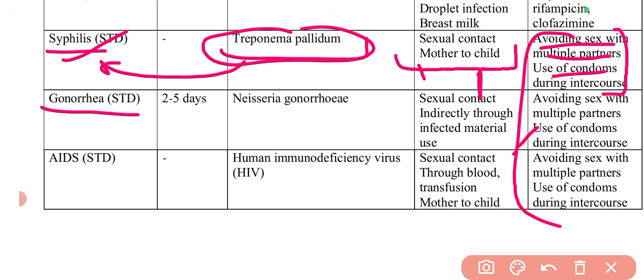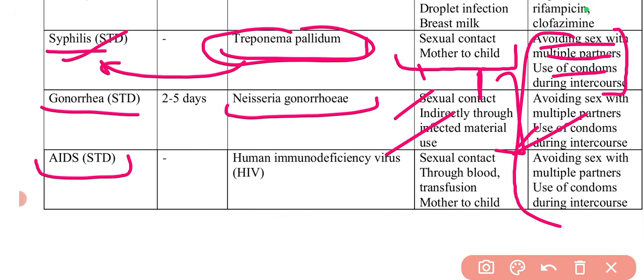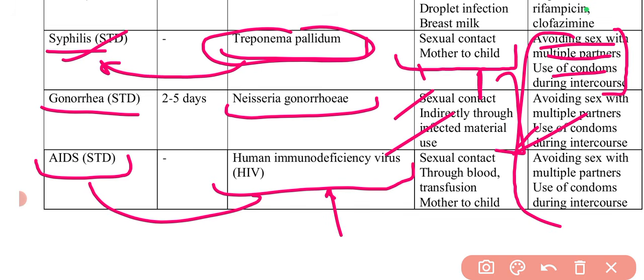Then there is gonorrhea, which is also a sexually transmitted disease. It is caused by Neisseria gonorrhoeae. Same mode of transmission, like sexual contact, and indirect contact through infected maternal use. Same preventive measures. And again AIDS, it is also a sexually transmitted disease. It is caused by the human immunodeficiency virus, that is HIV, and it is spread through sexual contact, through blood transfusion, and from mother to child, and again the same preventive measures.